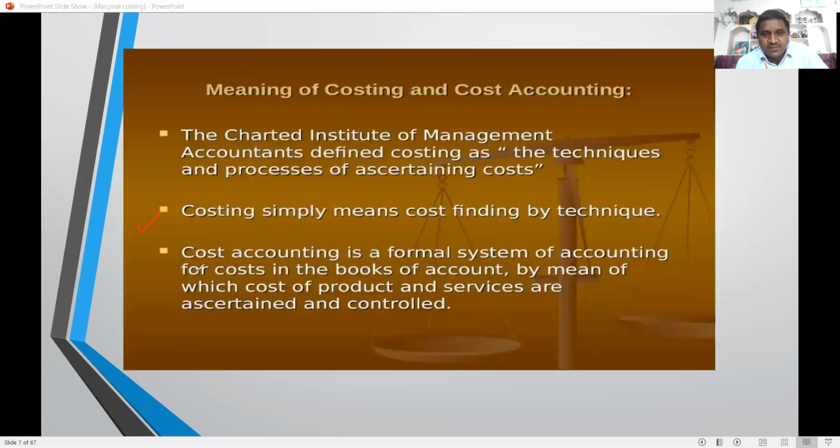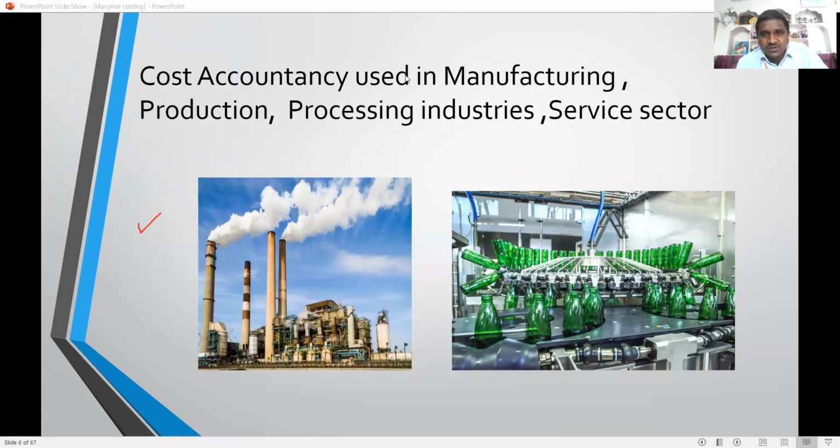Next, another branch of accountancy is cost accountancy. Cost accountancy is generally used in manufacturing industries, production industries, processing industries, and the service sector. Where goods are produced, manufactured, or processed in industries, cost accountancy plays a very big role. Nowadays there is very heavy competition from China. In that situation, cost accountancy plays a very big role in manufacturing, production and processing industries.